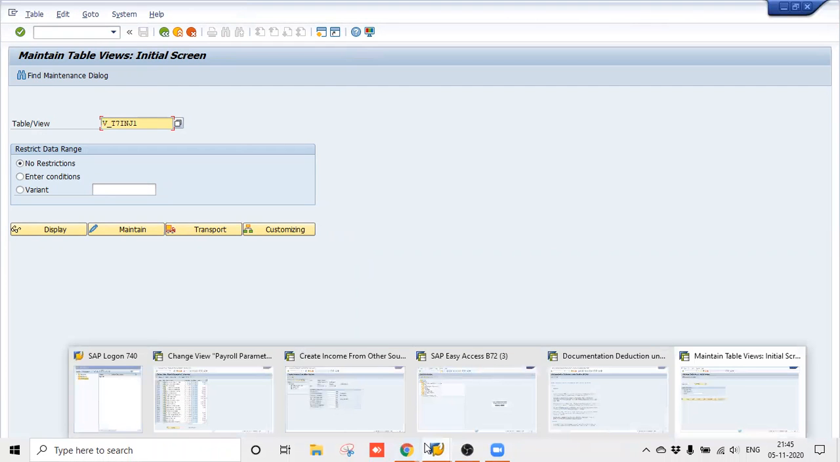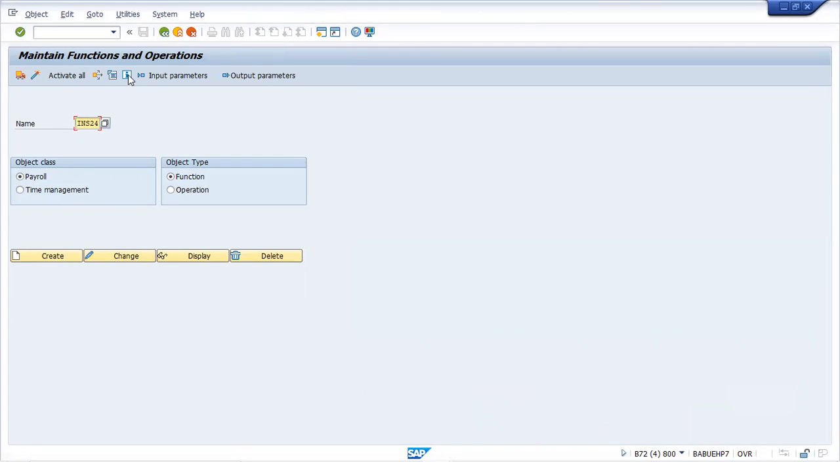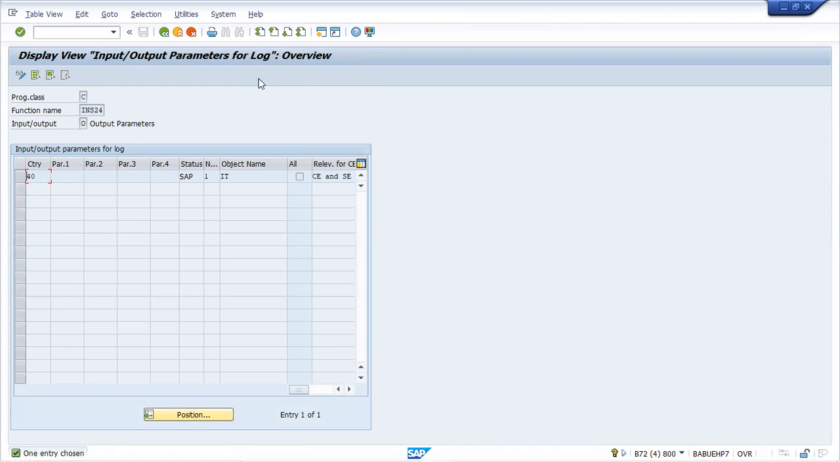Now we go back to the original function, INS24. Go back again. The details you can always read from here, and click that output parameter. In the output parameter, you will be seeing 3 values. Ideally it is IT here, but in the IT you'll be getting /308, 309, and 30P. Those details you'll be finding.